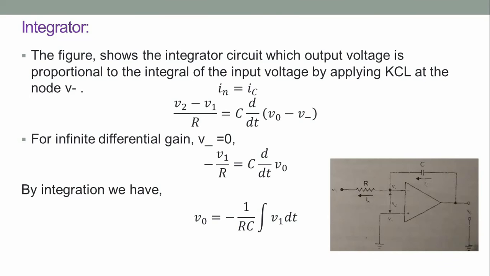So for finite differential voltage gain, V dash equal to 0, hence we can represent minus V1 by R equal to C d by dt V naught. By integration, we get V naught equal to minus 1 by RC integration of V1 dt.